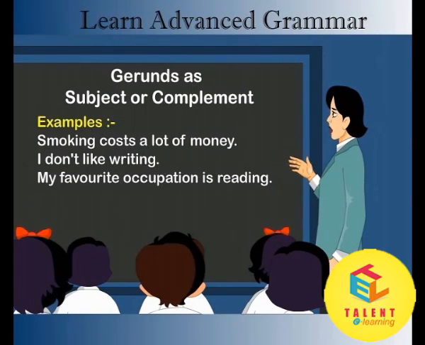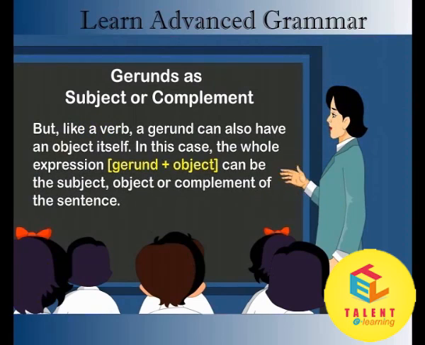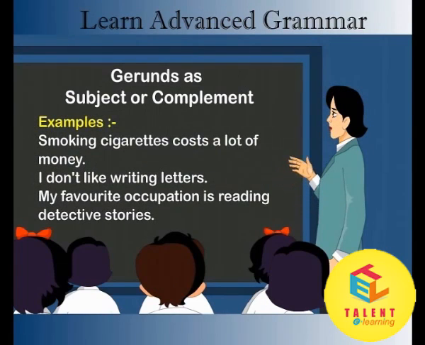I don't like writing. My favorite occupation is reading. But, like a verb, a gerund can also have an object itself. In this case, the whole expression, gerund plus object, can be the subject, object, or complement of the sentence. Examples: smoking cigarettes costs a lot of money. I don't like writing letters. My favorite occupation is reading detective stories.